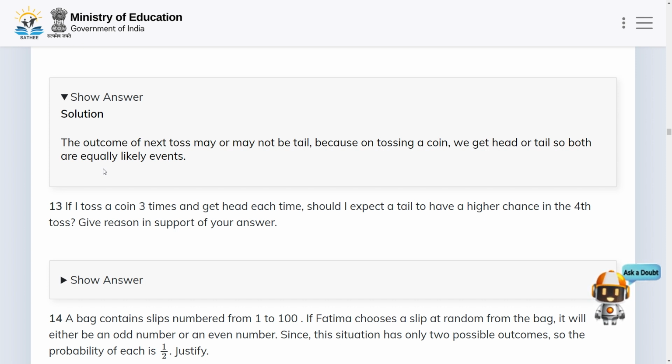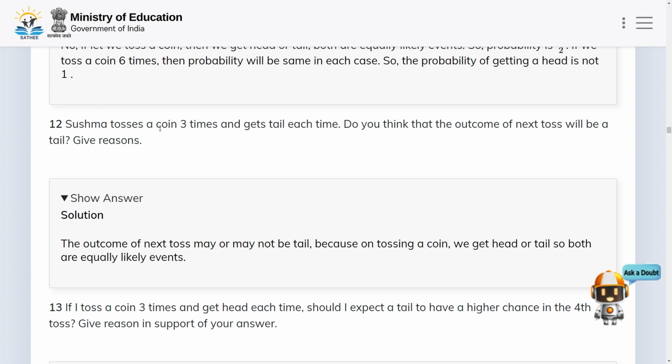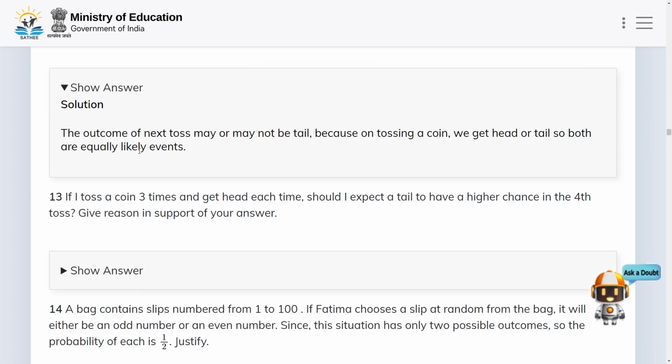So for the given statement, Susma tosses a coin 3 times and gets a tail each time, we cannot think that the outcome of the next toss will be a tail. Okay, so this is not correct. Now let us move to the next problem.